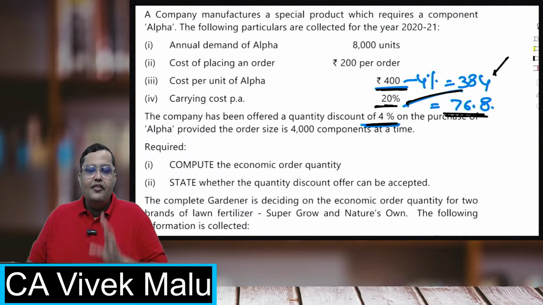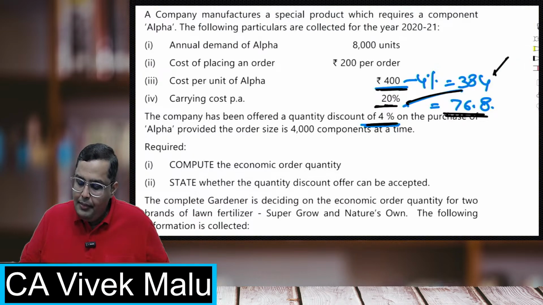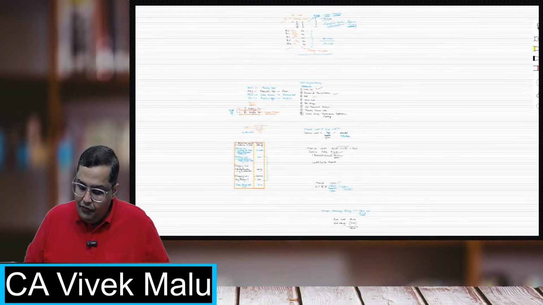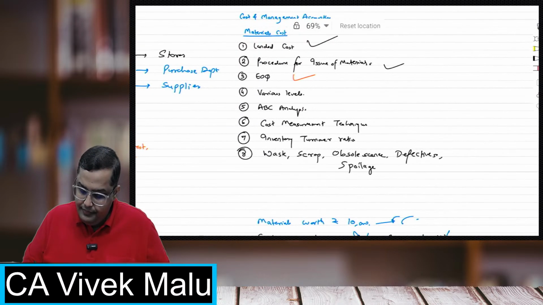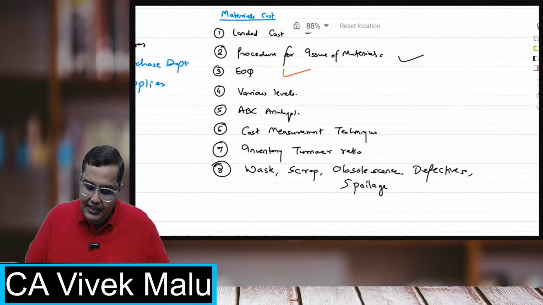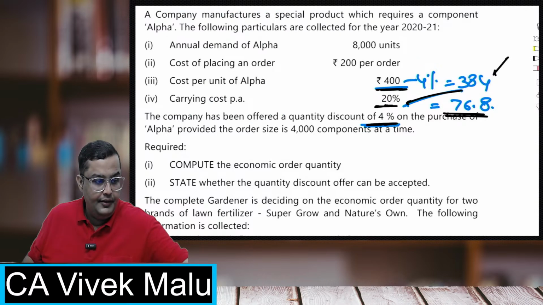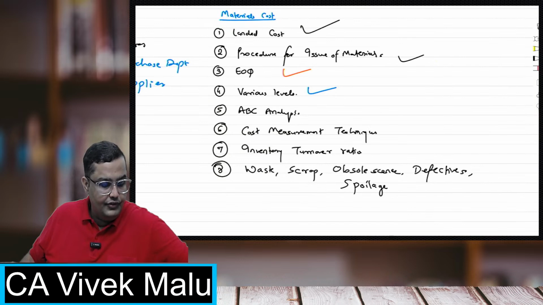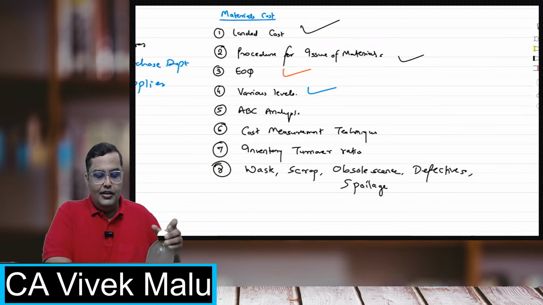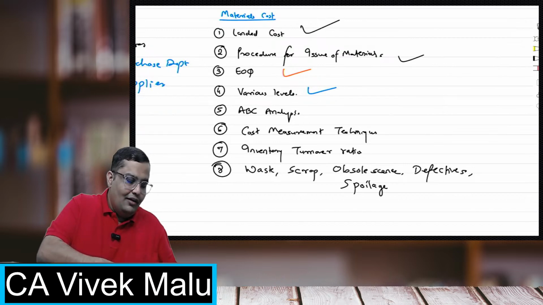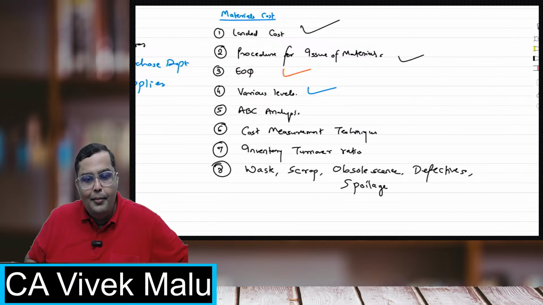Now, students, we have covered the concepts of EOQ. Now, I'll be coming to another important concept, and that, if you remember well, was the various levels. What are the various levels, students? You all know that EOQ is one quantity. Then you have the reorder level, you have the maximum level, you have the minimum level, right?